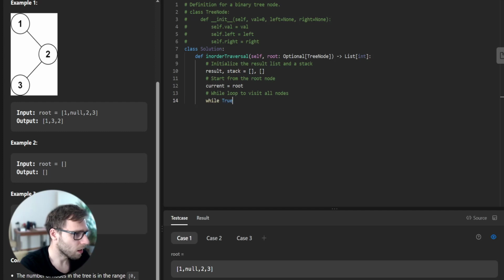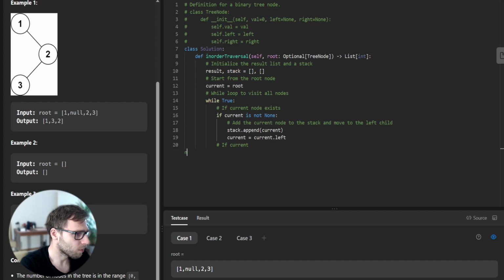While True: if the current node exists, that is, if current is not None, then add the current node to the stack and move to the left child. So stack append current, and current equals current left.